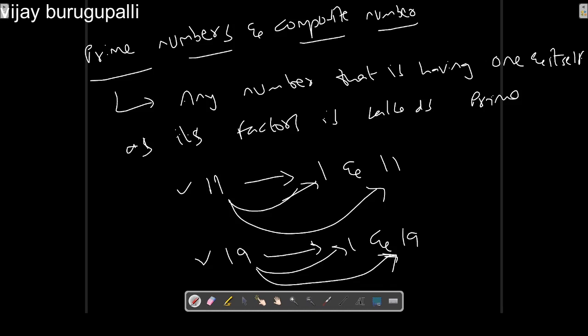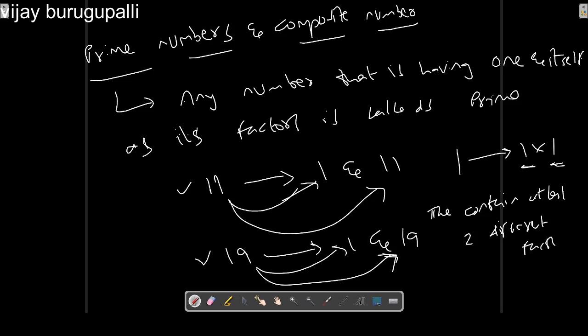Now let's take 1. 1 is also satisfying the above definition. That means 1 has 1 and itself as its factors. For example, 1 can be written as 1 into 1. But to be called a prime number, the number should contain at least two different factors.